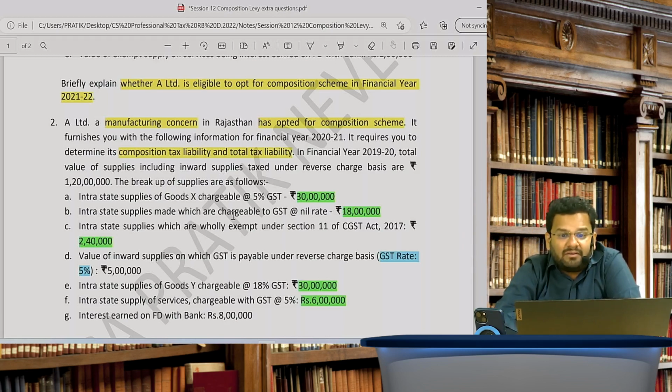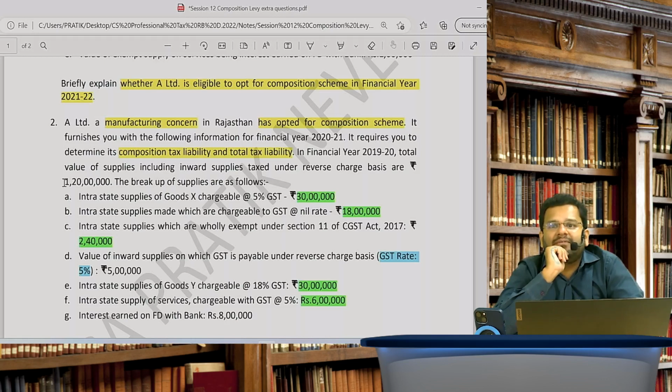Now can you check in this question what is last financial year's turnover? It's given to you as 1 crore 20 lakhs. So calculate 1 crore 20 lakhs into 10%, 12 lakh. So 12 lakh or 5 lakh, whichever is higher. So you could have given services up to 12 lakhs in the current financial year. Do you agree? You could have given outward supply of services up to 12 lakh rupees in the current financial year.